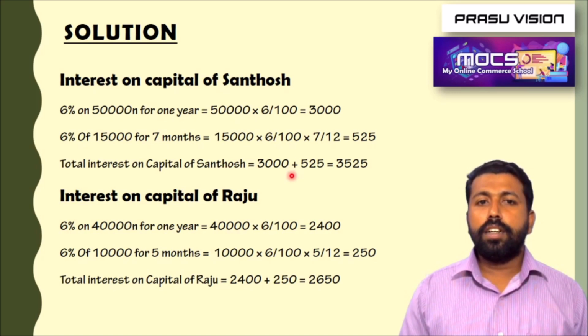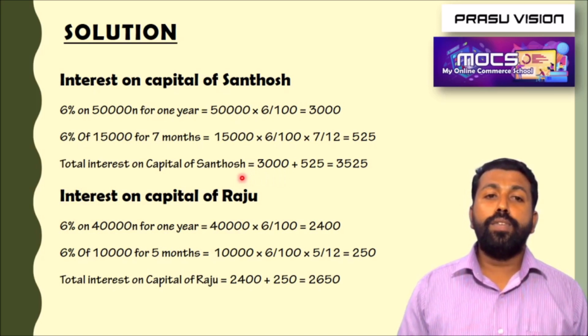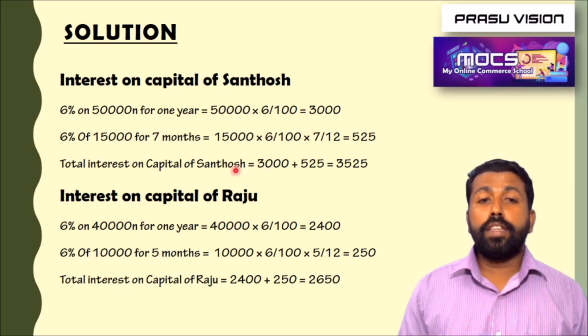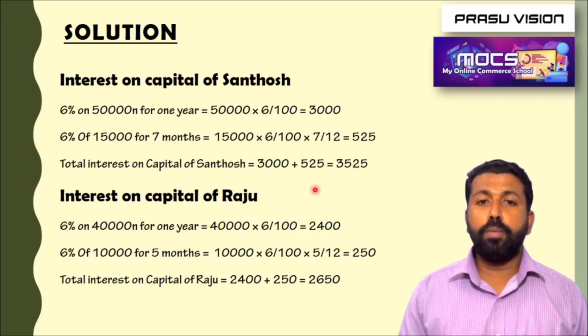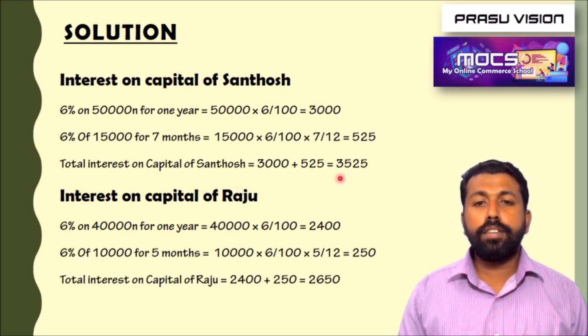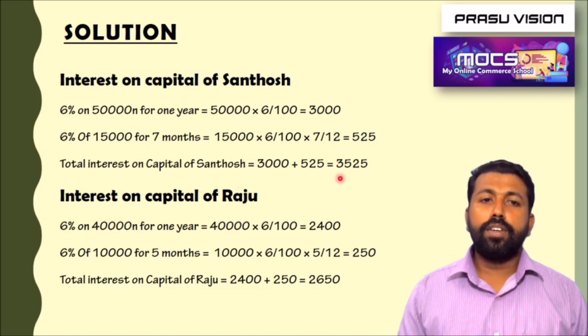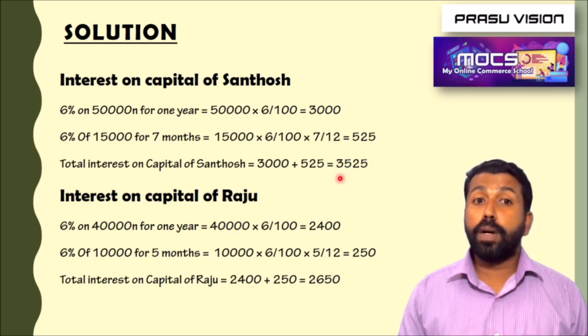5,000 on 1st November. What do we have to do? He is withdrawing the amount permanently. What do we have to do? 5,000 into 6 by 100 into 2 by 12, because November, December, he is withdrawing from 1st November. So find the amount and deduct it from this amount. Then we will get the total interest on capital after adjusting the drawings also, permanent drawings.